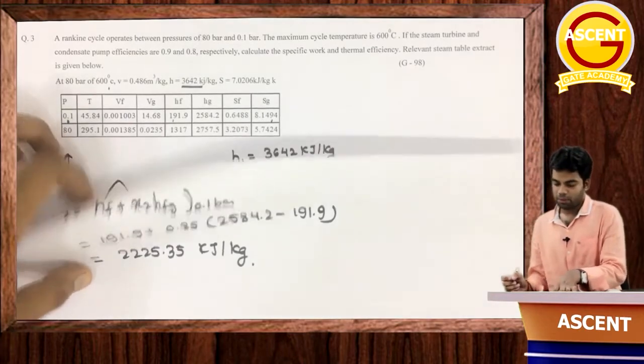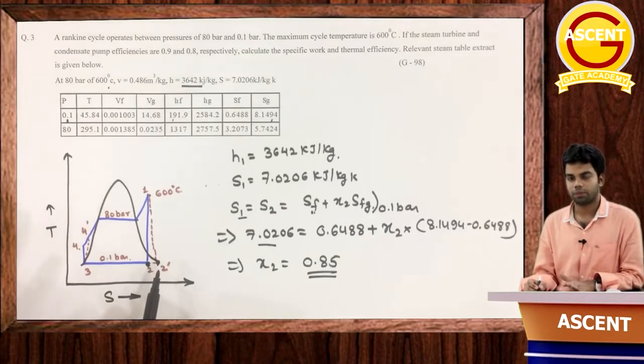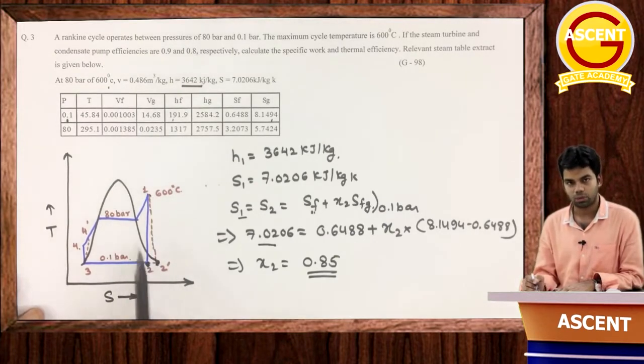Now we have to determine the value of h2 dash, then only will we be able to determine the work done, because the actual work done here is h1 minus h2 dash, not h1 minus h2. h1 minus h2 is the ideal work, but actual work is h1 minus h2 dash.